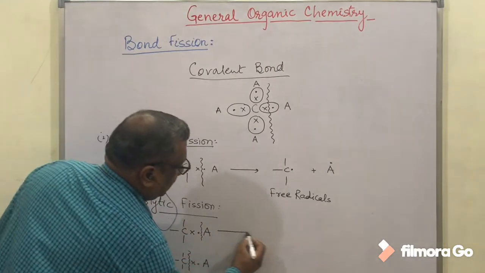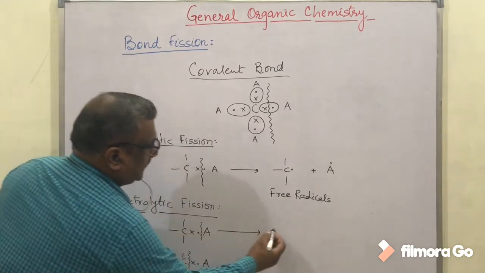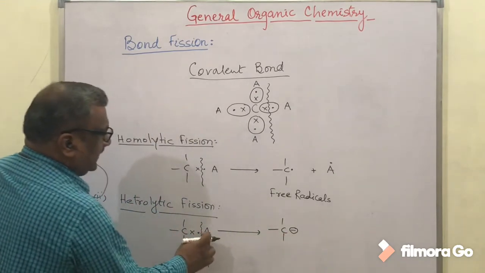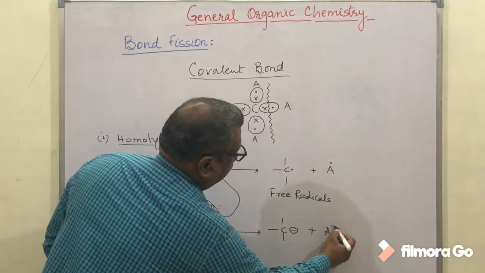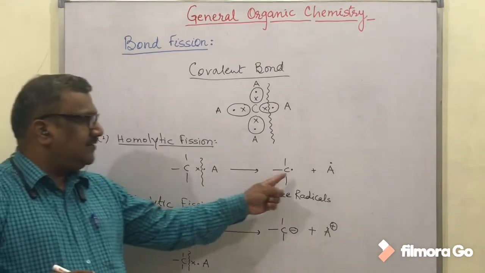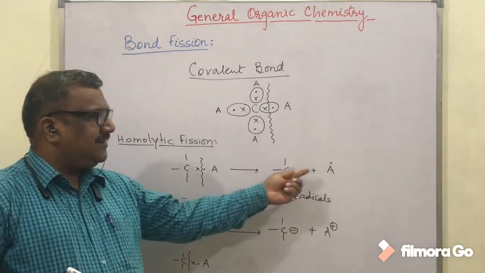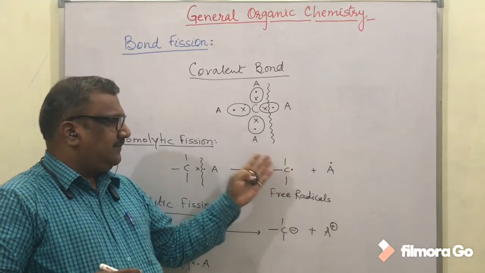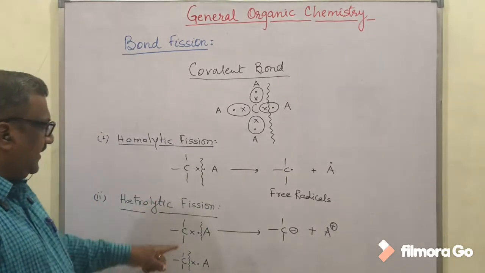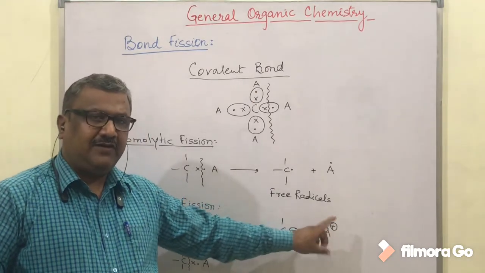So now what will happen? After bond fission, they will be separated from each other, and the part which is formed as an intermediate will carry a negative charge. It is a simple thing for us. The other part will carry a positive charge because it is the loser and the other is the gainer of electron. There is no charge in the case of homolytic bond fission because both atoms get their own electrons. None of them is a gainer or loser, so there is no question of putting a plus or minus sign. But here carbon is the gainer and this atom is the loser, so it is going to be negatively charged and the other positively charged.